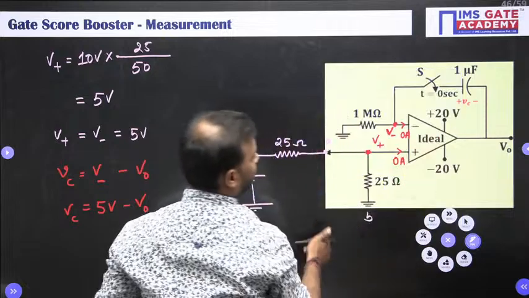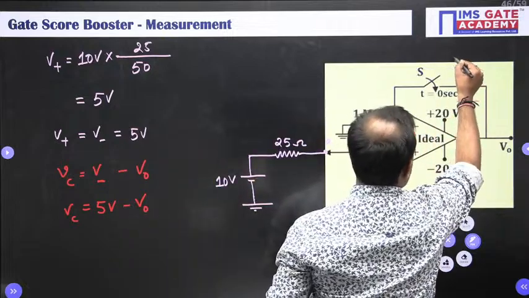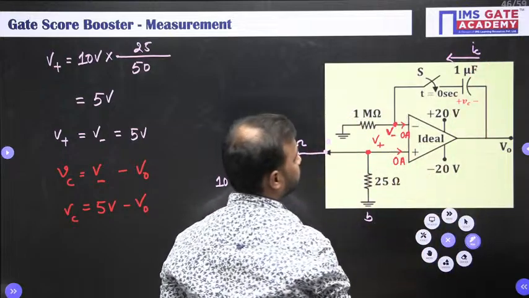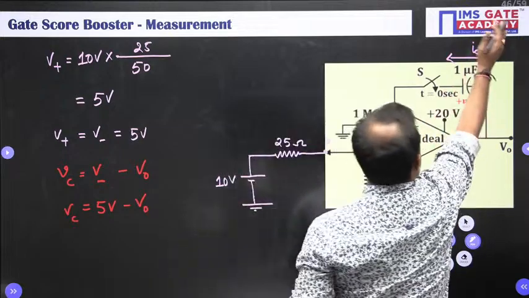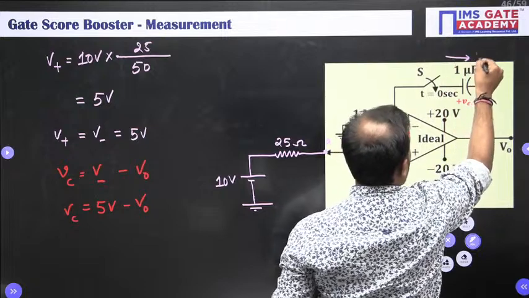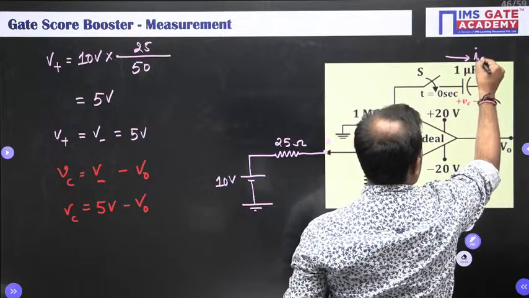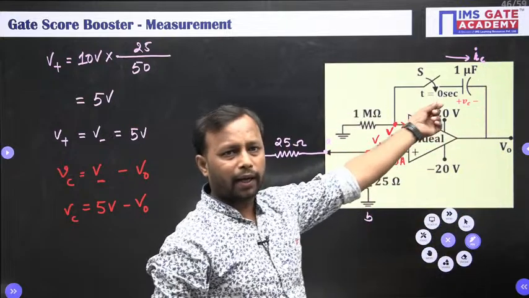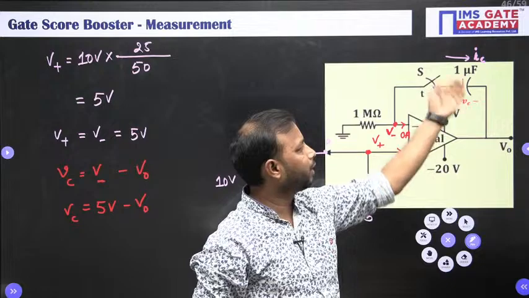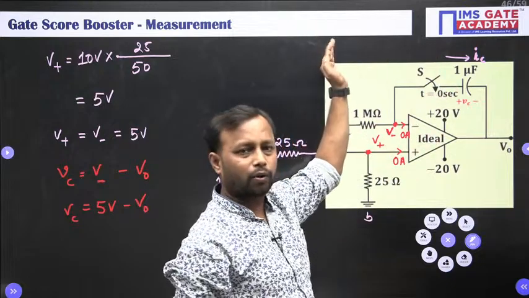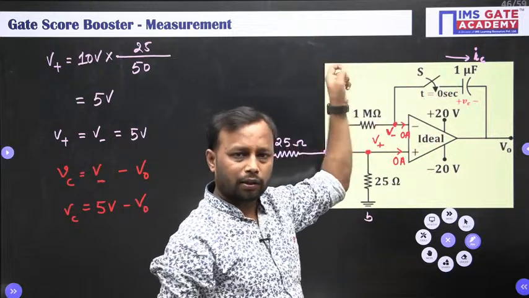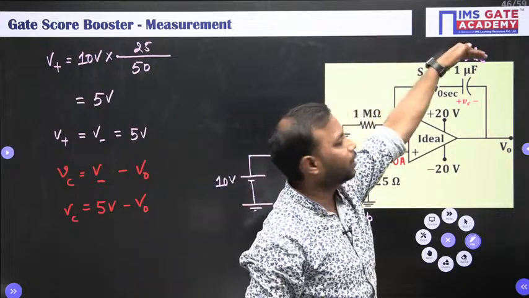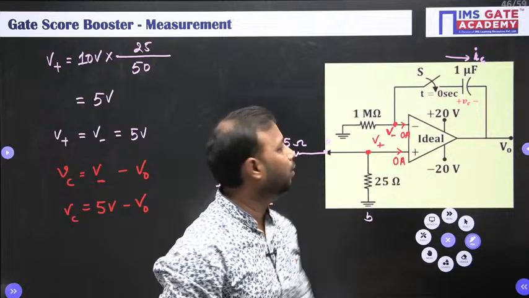So let me take the capacitor voltage, the capacitor current is IC, or it is better to take in this direction IC, because the polarity has already been defined. Plus is at this plate, and we know that whenever the current is entering, that particular plate will be taken as a plus. So if the current direction is this, then the polarity will be justified.